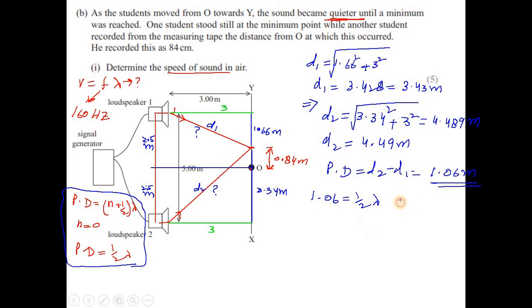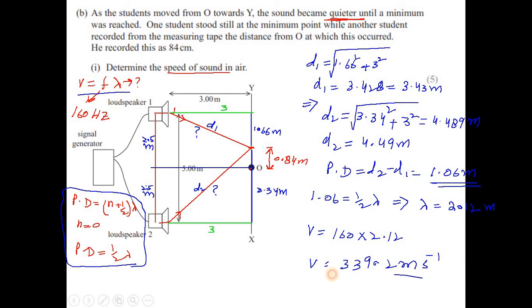So lambda is 2.12 meter. Now you have a wavelength, so V is equal to f lambda, 160 times 2.12, which is V equal to 339.2 meter per second. This is the speed of sound.